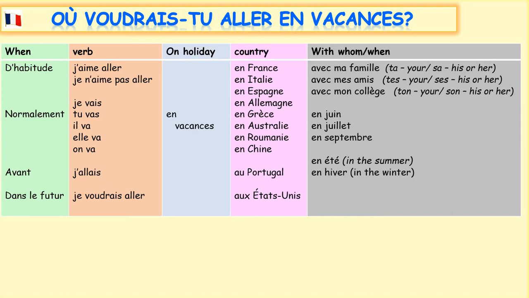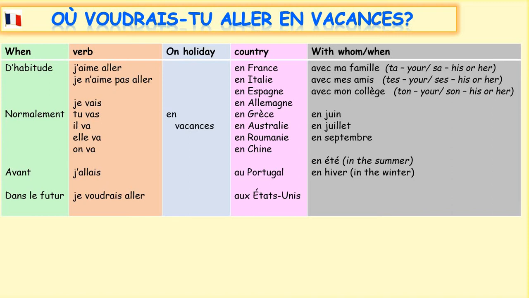So let's have a go at putting a sentence together. D'habitude, j'aime aller en vacances en France avec ma famille. So d'habitude would be usually, j'aime aller, I like to go, en vacances, on holiday, en France, to France, avec ma famille, with my family.